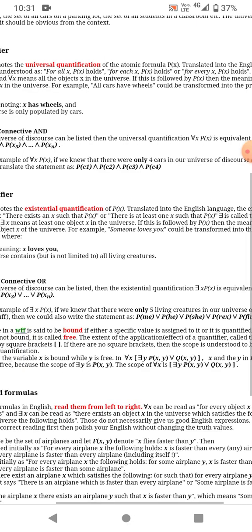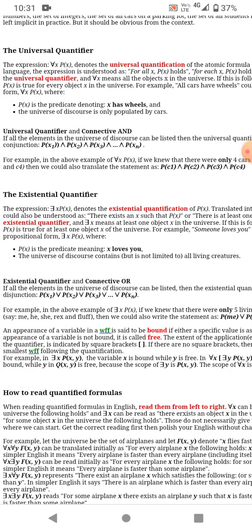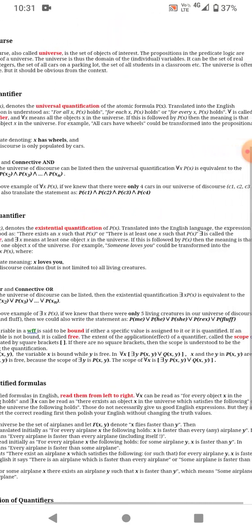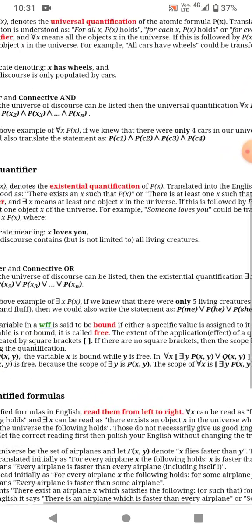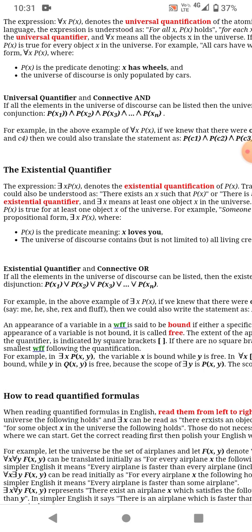The inverted E is called the existential quantifier, and the existential quantifier ∃x means at least one object x in the universe. If this is followed by P(x), then the meaning is that P(x) is true for at least one of the objects x of the universe.